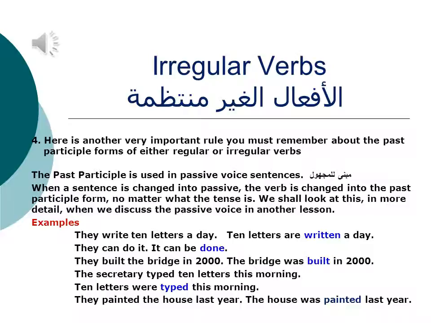When a sentence is changed into passive, the verb is changed into the past participle form, no matter what the tense is. We shall look at this in more detail when we discuss the passive voice in another lesson. Here are some examples for you for the time being.